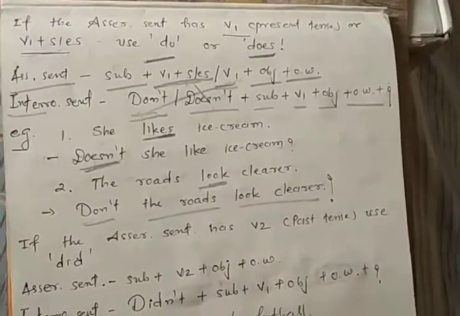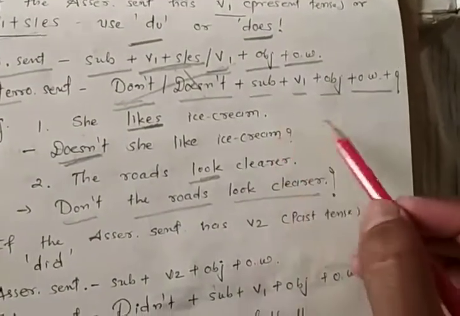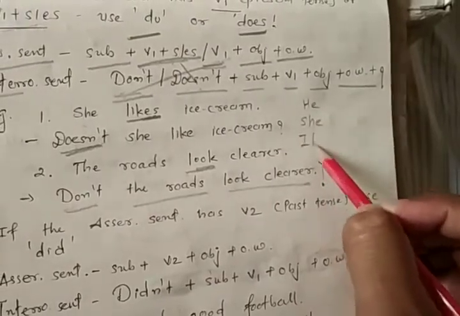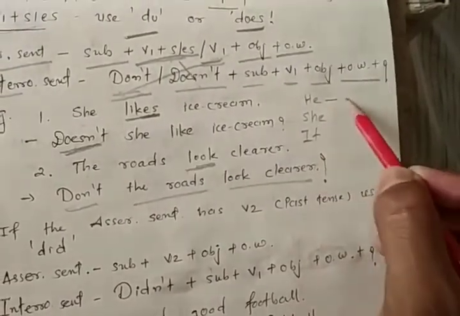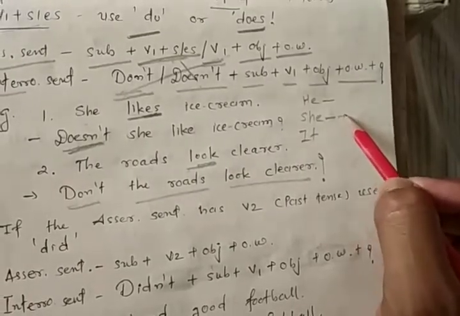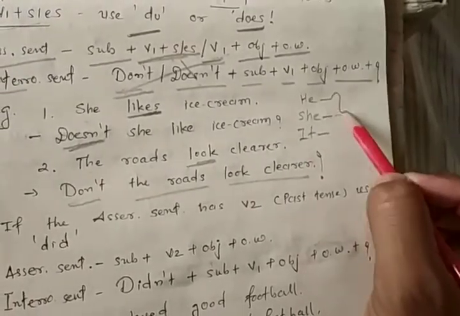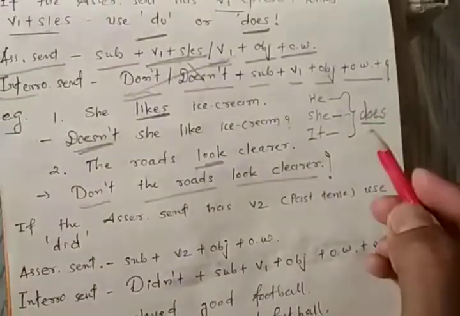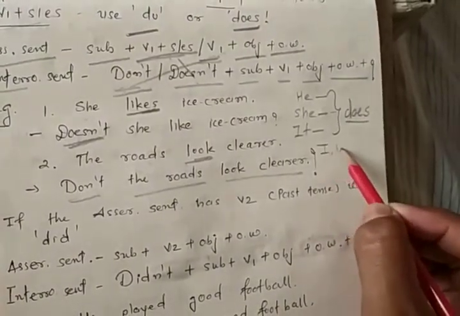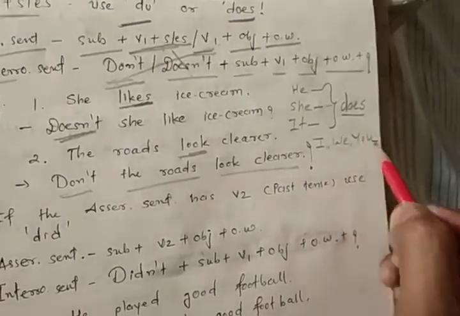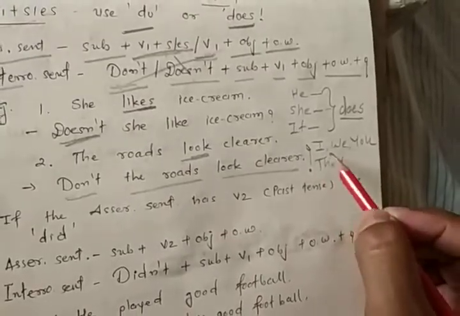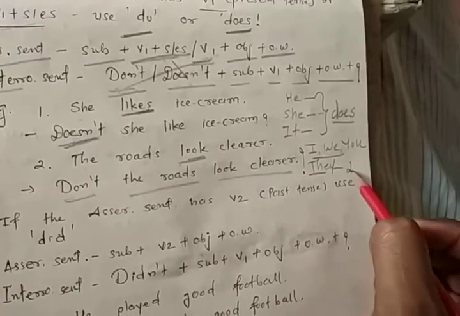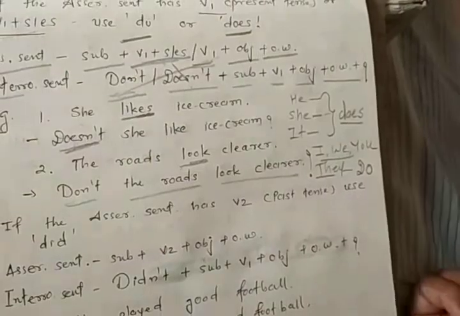Please remember this thing. Now if you see he, she, it, or any boy's name, or any girl's or lady's name, that time we need to use does for the formation of interrogative. Whereas if you see I, we, you, and they as a subject, or any plural subject, that time for the formation of interrogative sentence we need to use do as a helping verb.